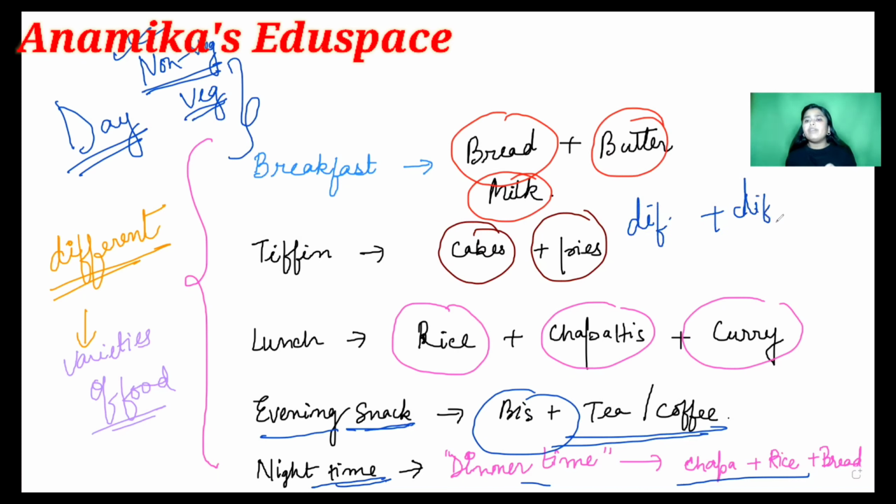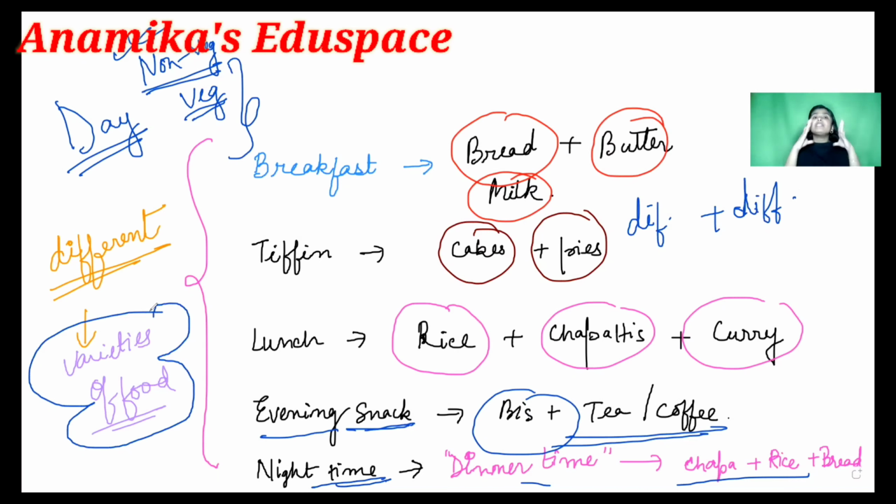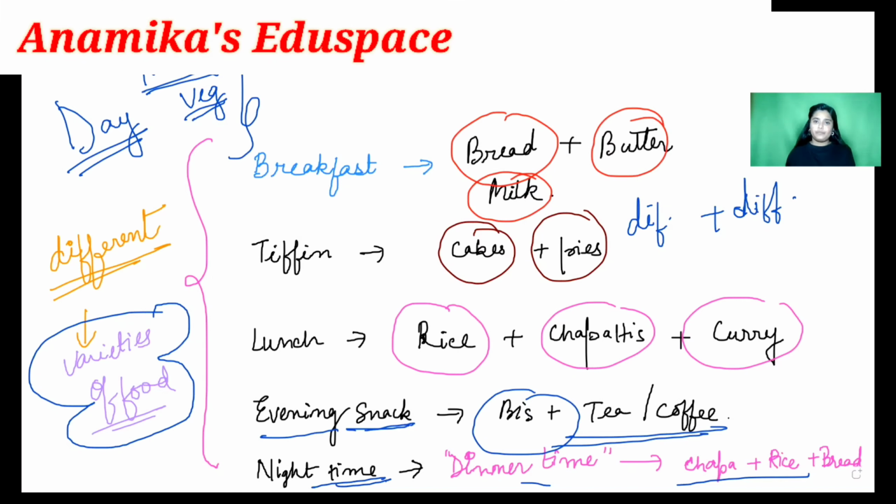And so what we can see is that your friend will have a different tiffin from you. So your friend will eat different things in a whole day and you will eat some different things. So that is actually the varieties of food, because we eat different kinds of things in a whole day, and the food habits of people vary from place to place. Clear, students? So let us go back to the chapter.